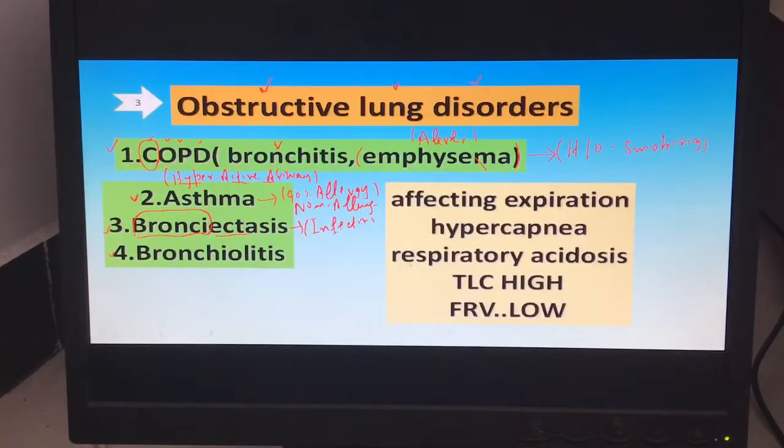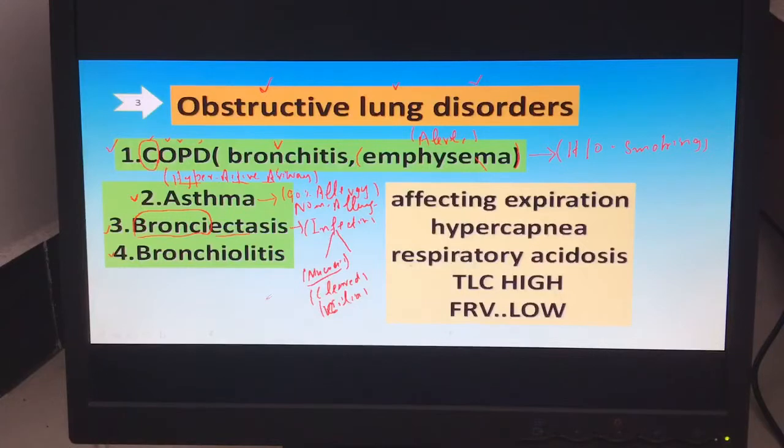This infection arises for two reasons. Sometimes there is mucus production, and this mucus must be cleared. The cilia perform the function of taking this mucus out. If the cilia are not working, it can lead to bronchiectasis.